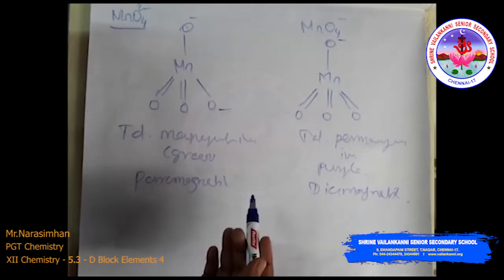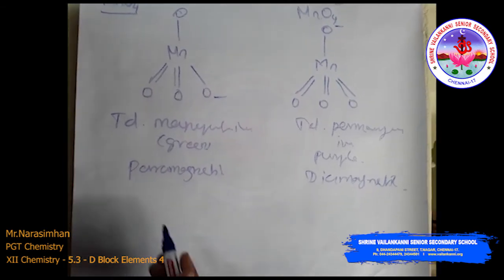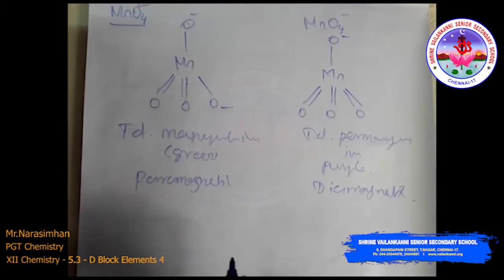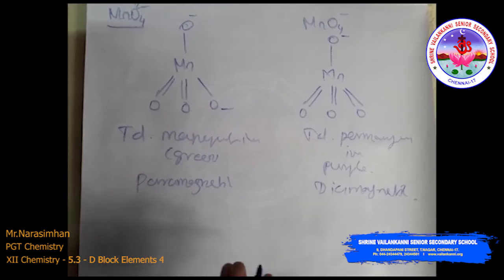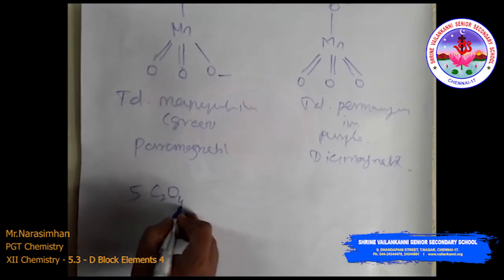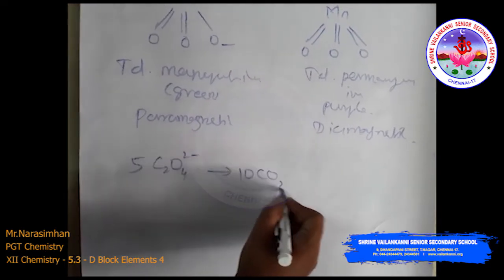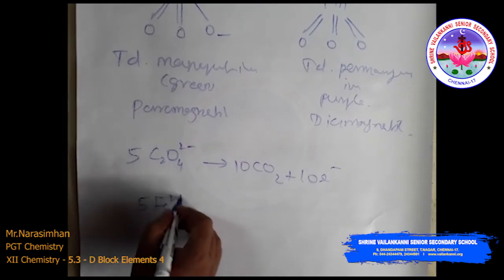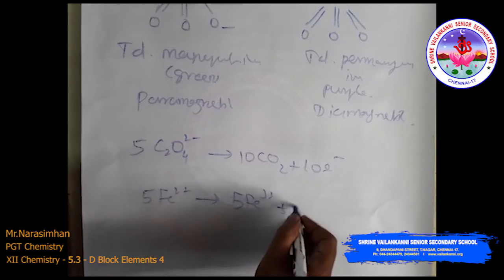So acidified permanganate solution oxidizes oxalate to carbon dioxide, iron 2 plus to iron 3 plus, nitrites to nitrates, and iodides to free iodine. The half reactions can be written here. C2O4 2-, this is the oxalate ion, on heating converts to carbon dioxide and electrons. 5Fe2+ is oxidized to 5Fe3+ plus 5 electrons.